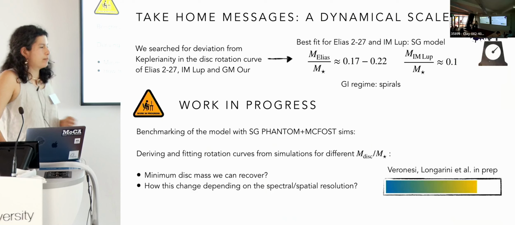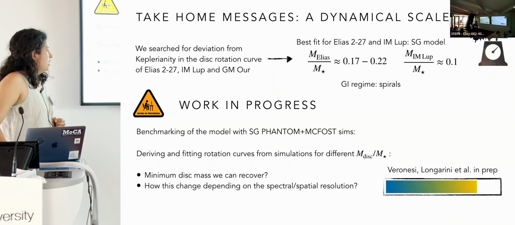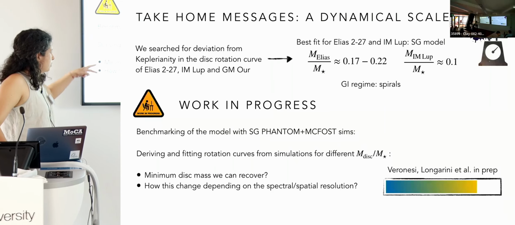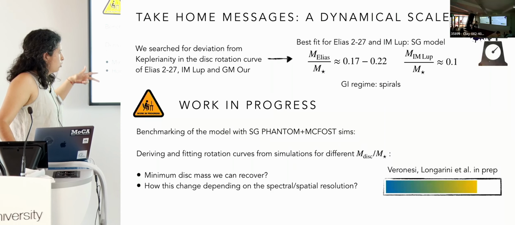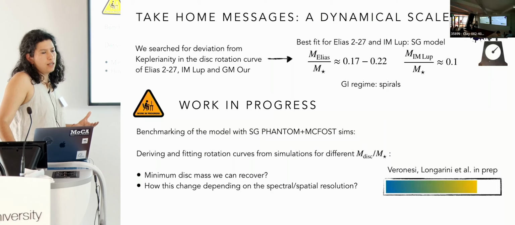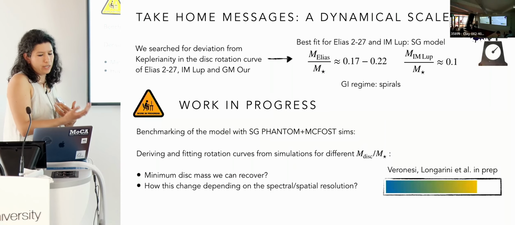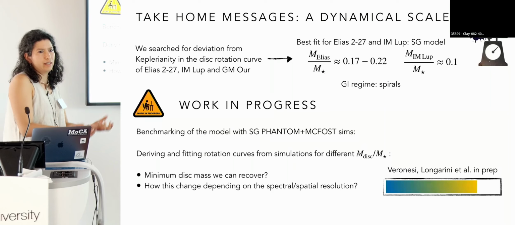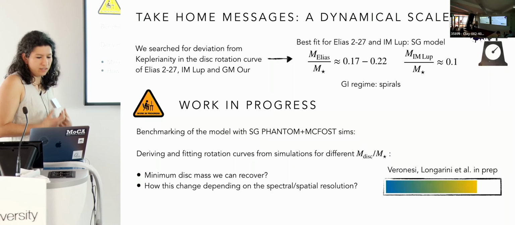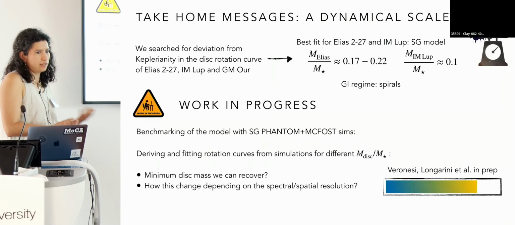And so now we are benchmarking our model with self-gravitating Phantom and MCFOST simulations. The main goal is to benchmark the model, but also to understand what is the minimum disk mass that we can recover, and how this changes depending on the spectral and spatial resolution. This can create a relation where we tell observers what resolution and spectral resolution we would need to get this observation.